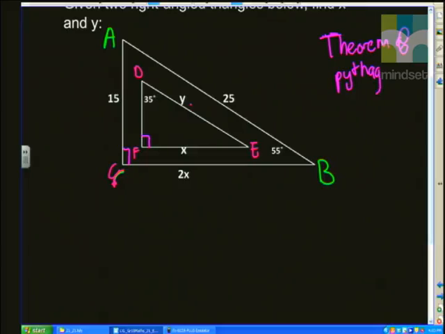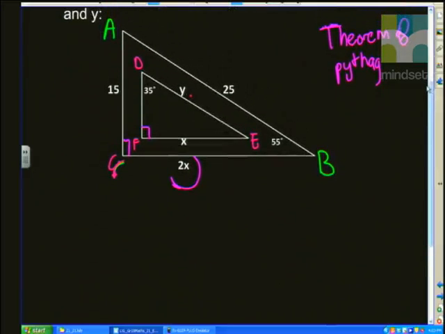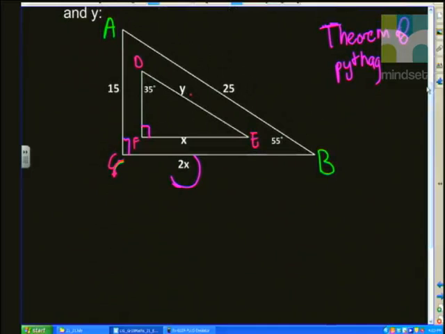Okay. Now, we are asked to find x, right? But we can see that side BC is 2x. So therefore, if I found side BC, I'd be able to find x, which is length EF. How can I find BC? By using exactly what I said you should be thinking about, the theorem of Pythagoras. So we've got AB is your hypotenuse. Remember, your hypotenuse is the one opposite your 90 degrees. And we've got the shorter side, AC. So therefore, if I'm looking for BC, I can say,